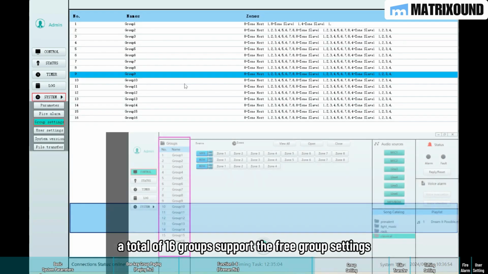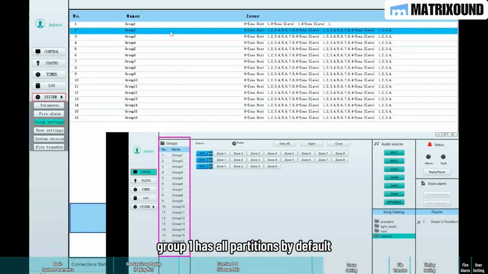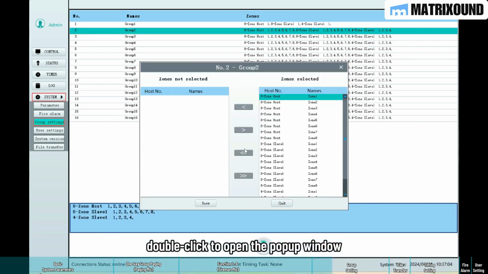Group setting. A total of 16 groups support the free group settings. Group 1 has all partitions by default. We can set from Group 2. Double-click to open the pop-up window.